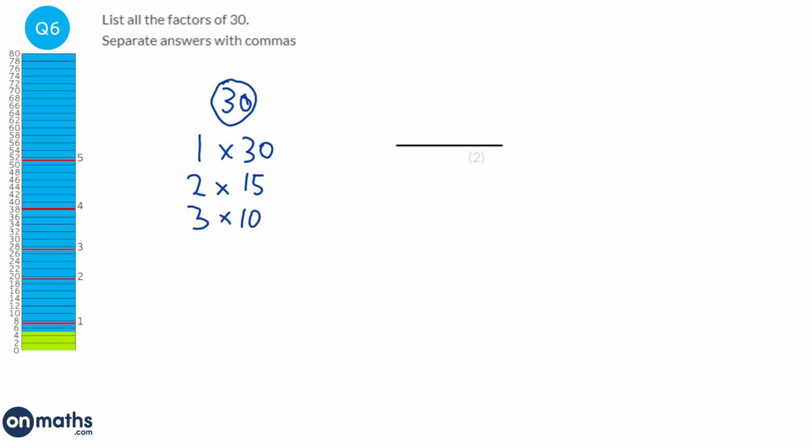Now 4 doesn't go because 30 is not in the 4 times table. 5 times 6, and we notice that if we pick 6, it's just going to be 6 times 5, the opposite. So the factors are all the numbers that we've just written down: 1, 2, 3, 5, 6, 10, 15 and 30.